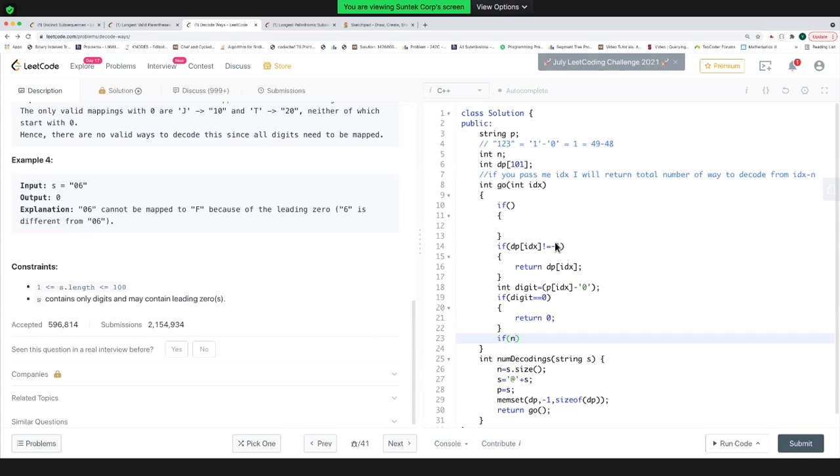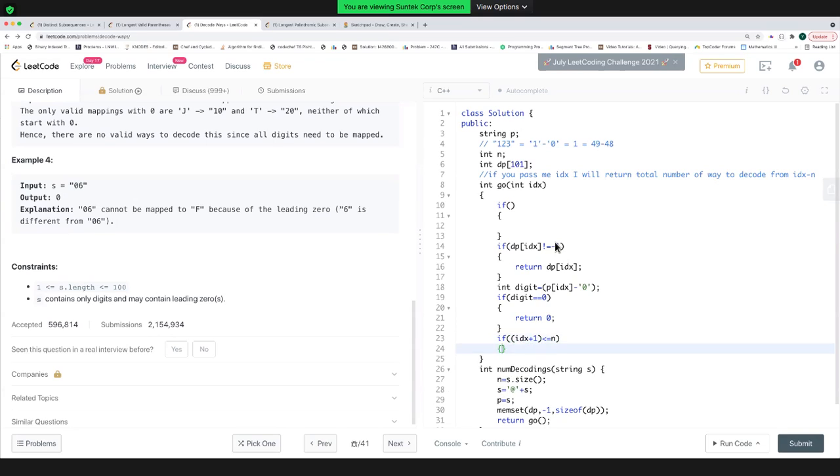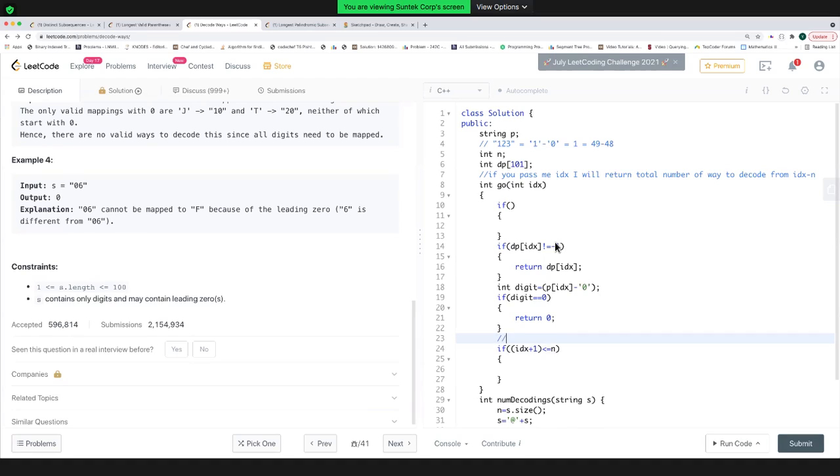If my next digit exists, my next digit will be P of IDX plus 1 minus 0. This is my next digit.